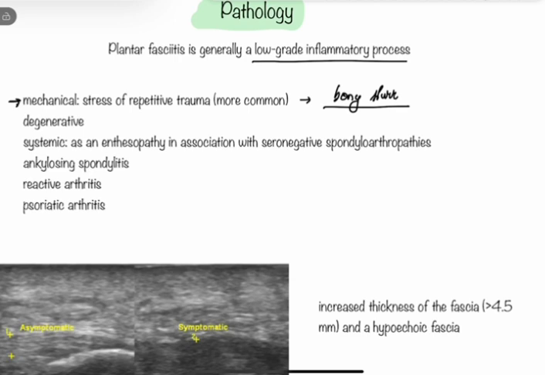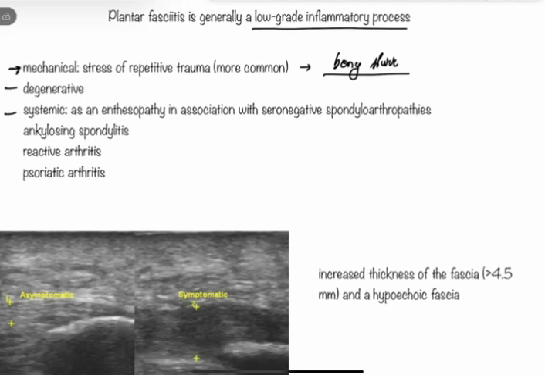Degenerative processes also lead to plantar fasciitis, and some systemic causes like seronegative spondyloarthropathies, such as ankylosing spondylitis, reactive arthritis, and psoriatic arthritis. In all these conditions, the patient may present with plantar fasciitis.